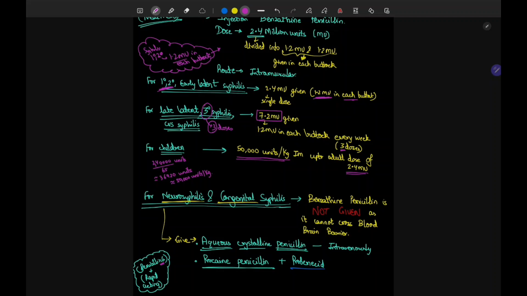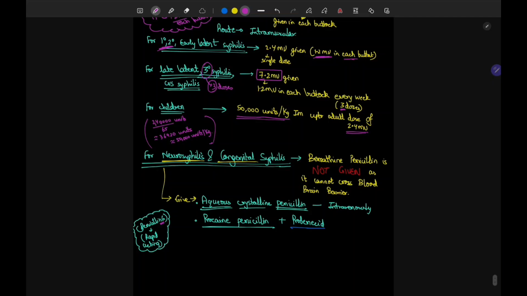They'll remember 50,000. So they must have thought that let's just give them 50,000 units per kg and let's see the reaction of the children, and they must have recovered. So 50,000. Now this is just a trick. This is not to be said in front of professors, or you will get a scolding for sure. So just remember like this, that it's 50,000 units per kg.